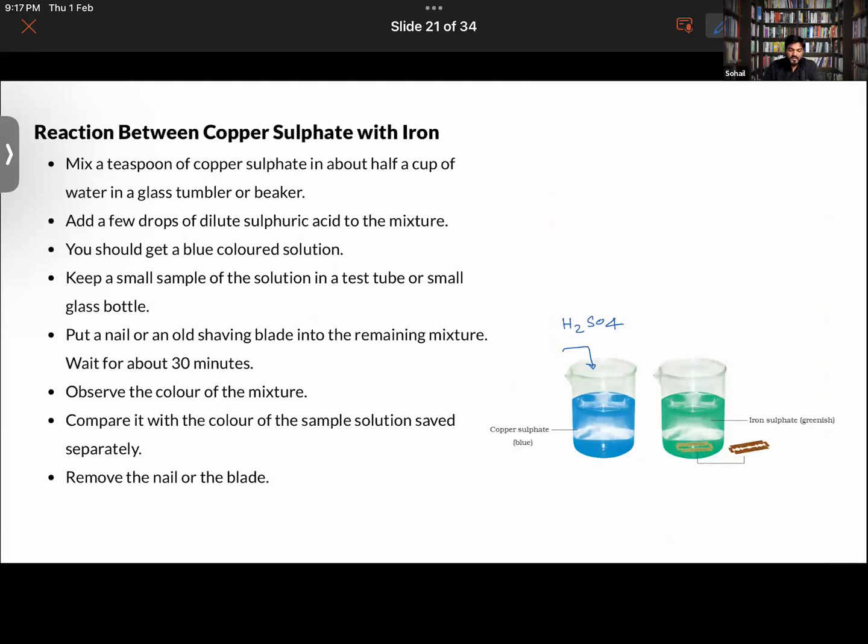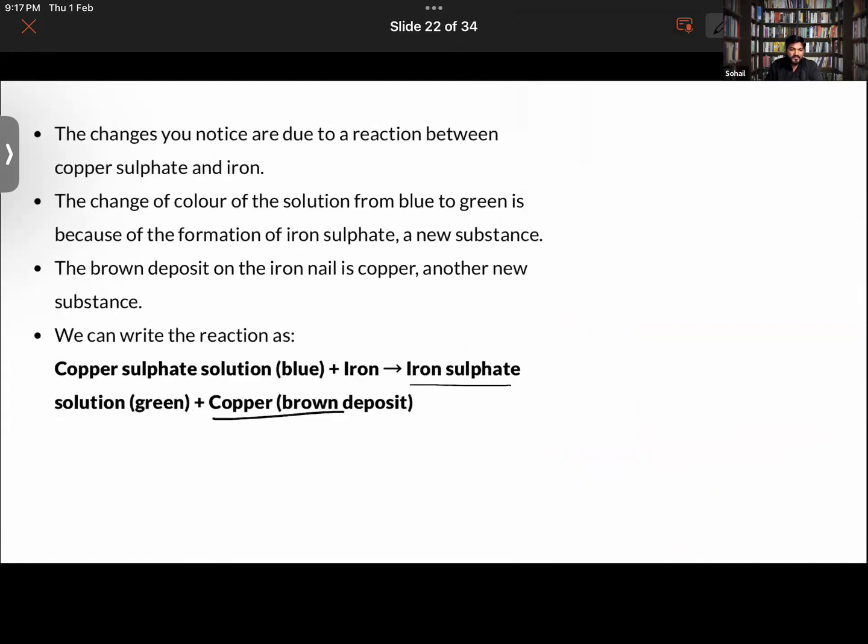First thing is that earlier I noted down that the color of the solution is blue. When I added iron into it, the solution changed to green. Why is it so? Because this reaction took place here. Copper sulfate reacted with iron to form iron sulfate, and copper was deposited over the iron.